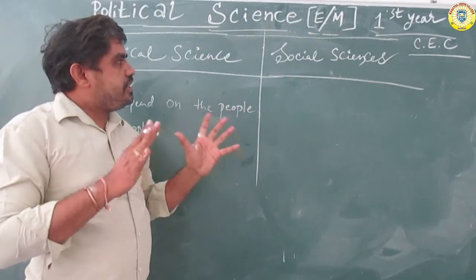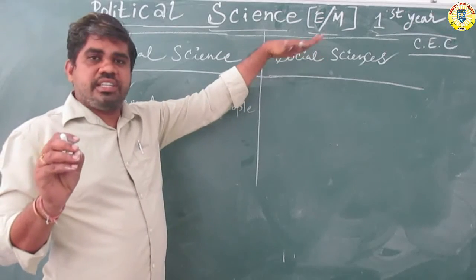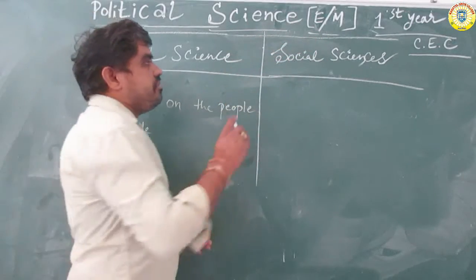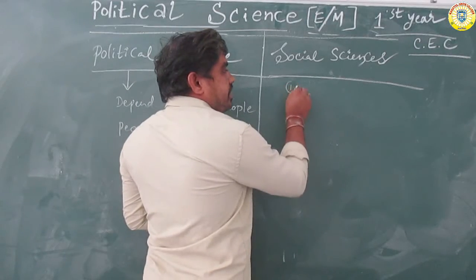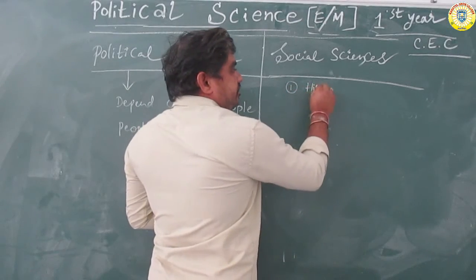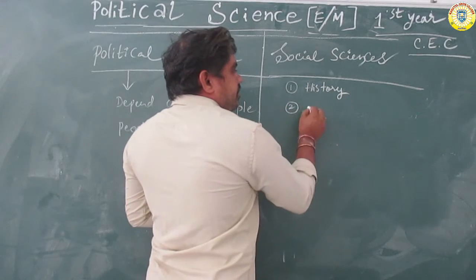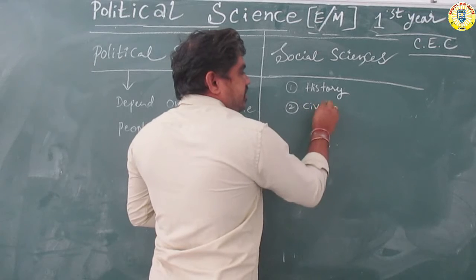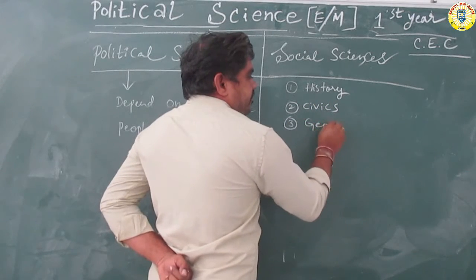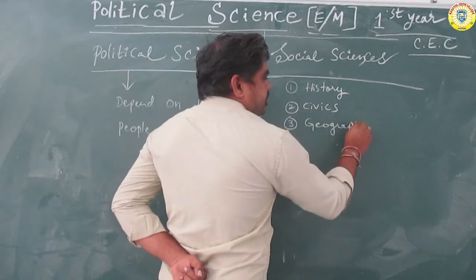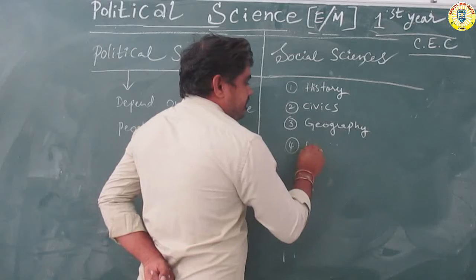So what is meant by social sciences? First, observe which parts are called social sciences. Number one, history. Number two, civics or political science. Number three, geography. Number four, economics.